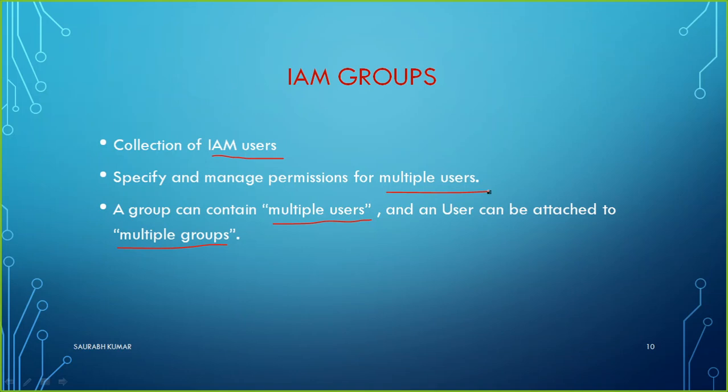We can say in a shortcut that, for example, you have multiple user accounts. Let's say you have 20 user accounts, and today you want to set some special permission which applies to all these 20. So the better idea is you create a group. Always keep in mind, when you are creating a group, you always create it on the basis of some condition. For example, let's say all these 20 work in one department, then you can create a group for their department. Maybe they all have access to some special kind of data in your company.